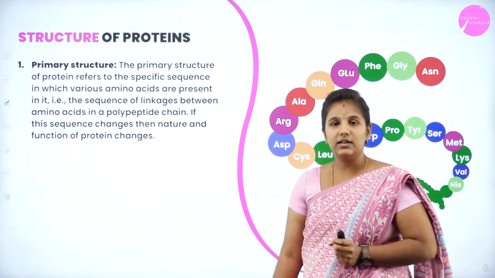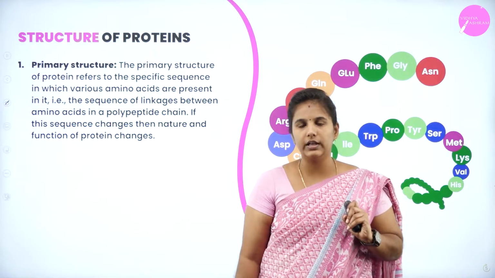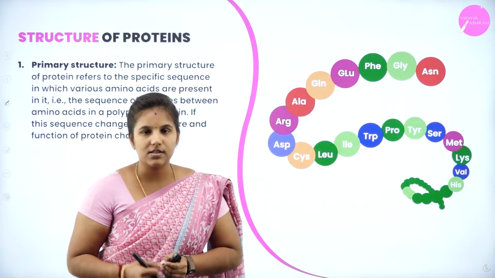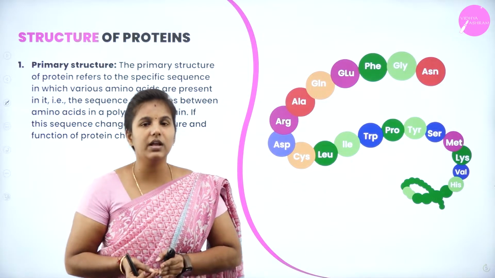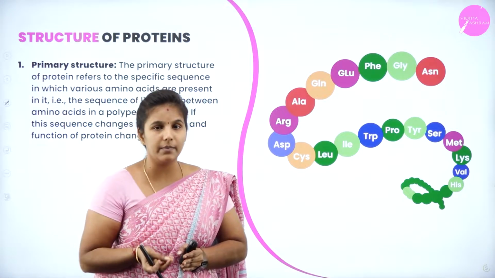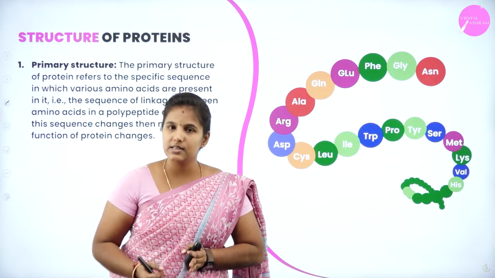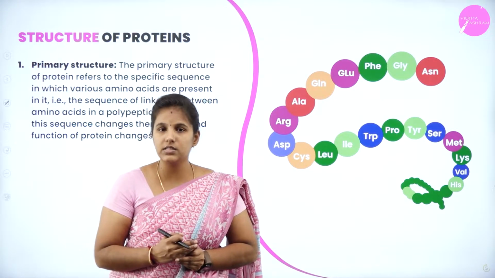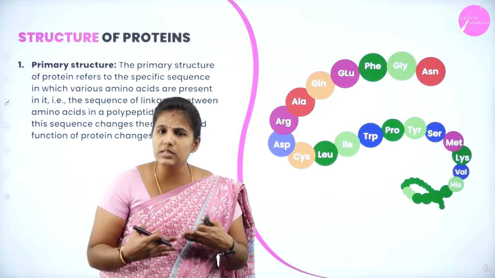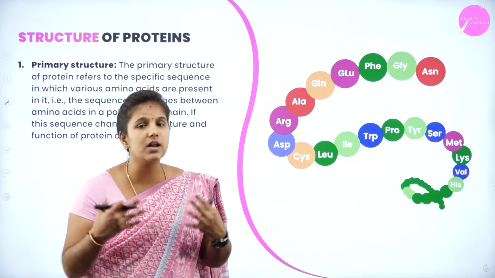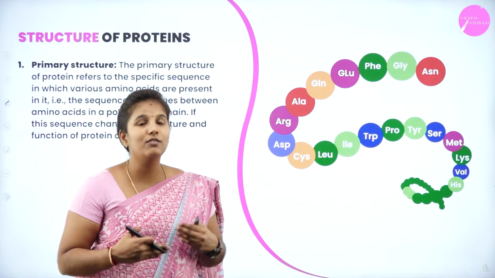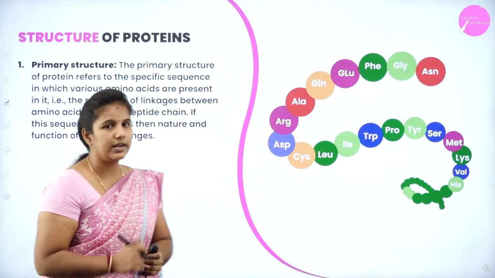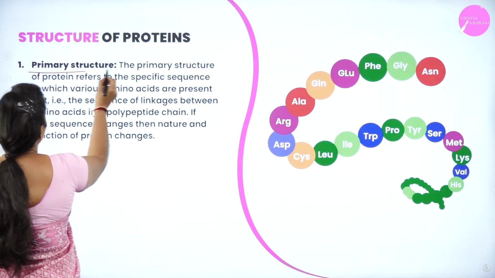Next, we'll understand the structure of protein. We can understand the structure of protein in different stages. The first one is the primary structure. Next is the secondary structure, the third one is the tertiary structure, and the fourth one is the quaternary structure. Let's see how amino acids are linked together by a peptide bond in the primary structure, and why it is known as primary, secondary, tertiary and quaternary. Let us understand now. I'll go with the primary structure first.